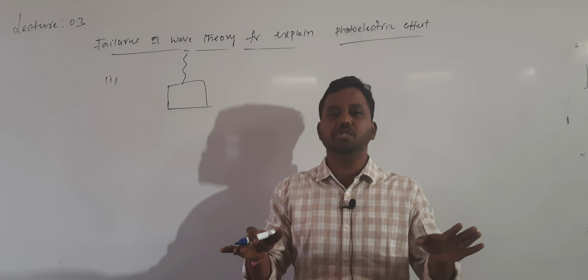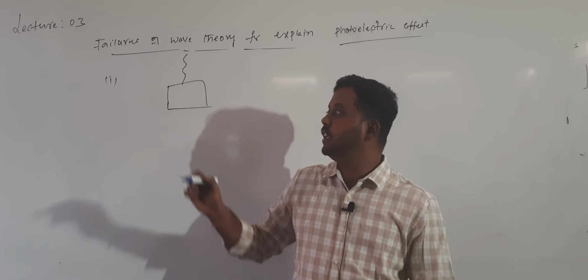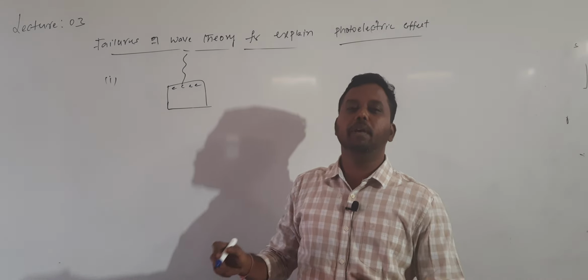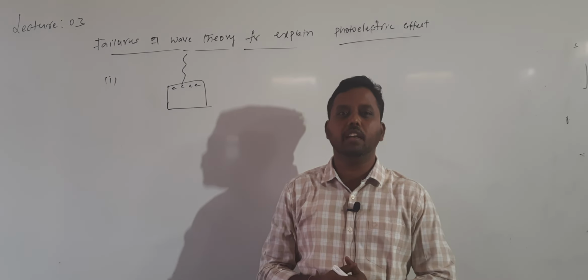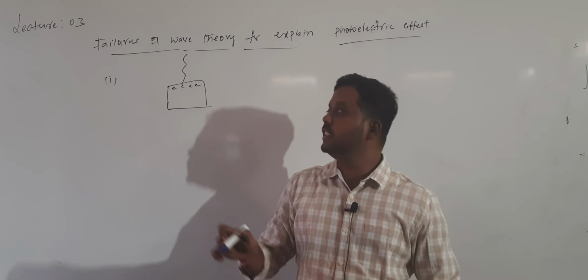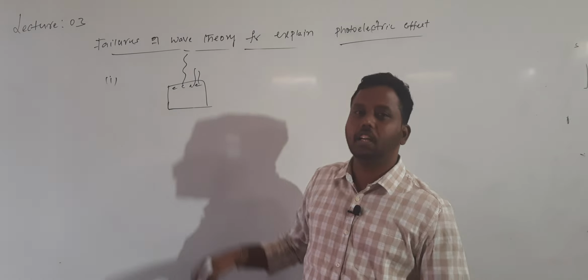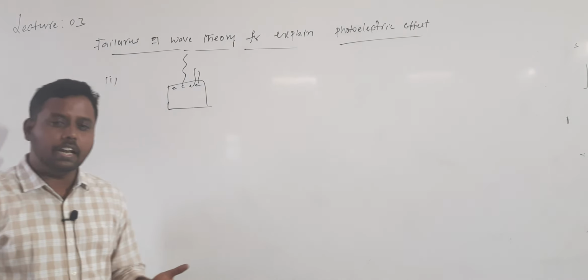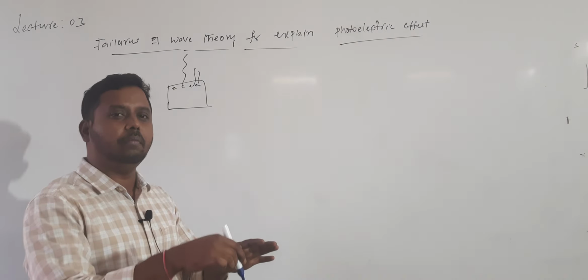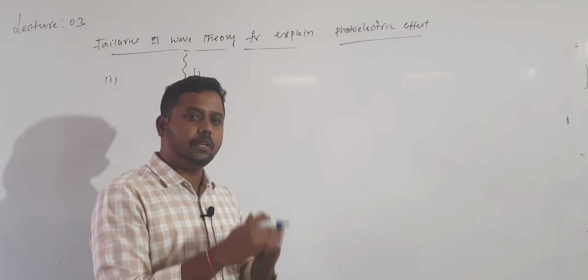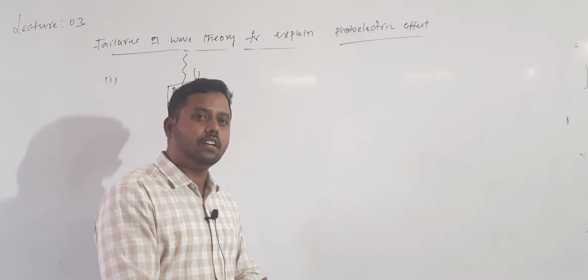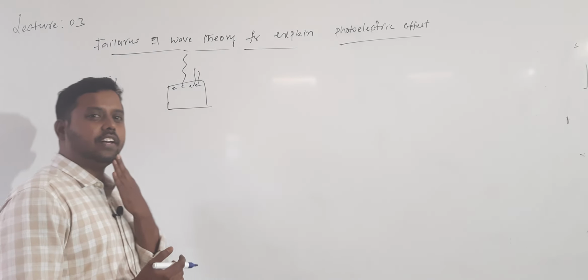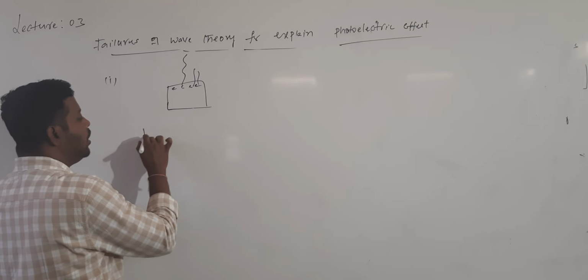After distribution, the energy of the light is given not to a single electron but to all electrons equally. After taking that energy only, the electrons are ejected out. But this all takes time: the light has to come, the wave has to be incident, then distribution, then energy transfer, then the electron ejects. So it is not an instantaneous effect according to wave theory.